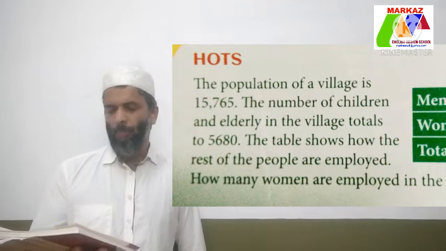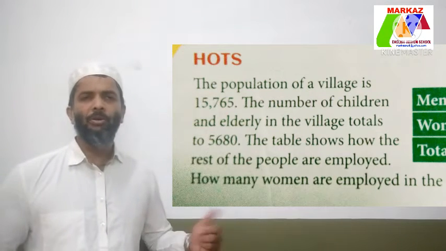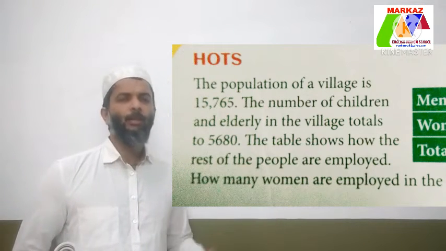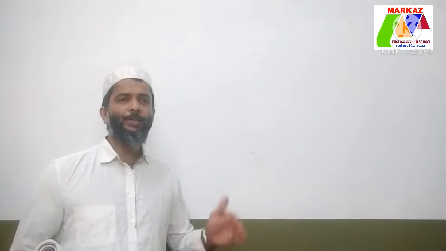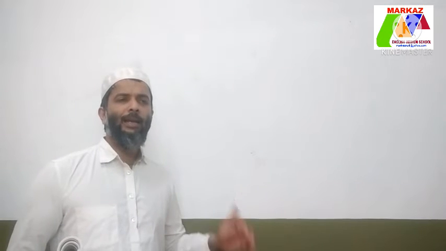The table shows how the rest of the people are employed. How many women are employed in the factory? That's the question. Two numbers are given in the question. The first is the total population of the village, that is 15,765. The population includes the elderly, children, women and men of the particular area. Here in this village, the number of elderly and children is 5,680. From these two statements, we can find the number of women and men in that village.